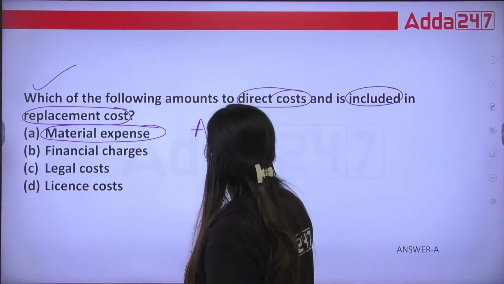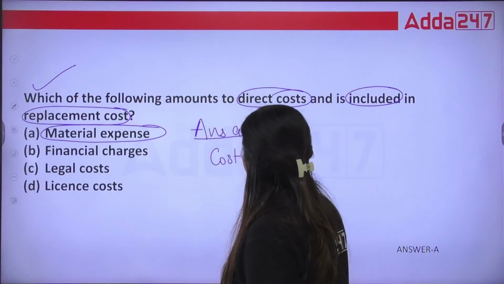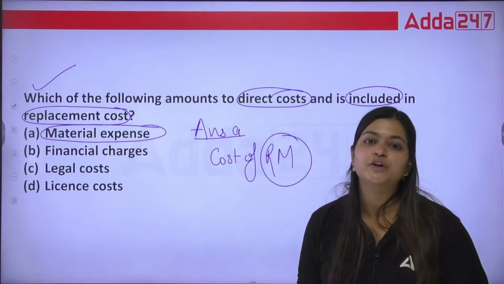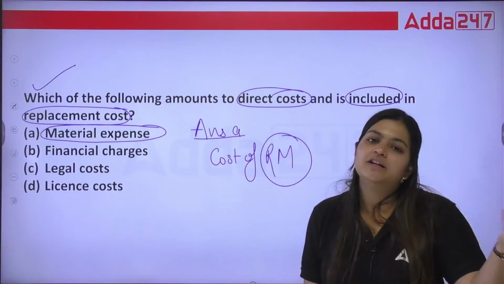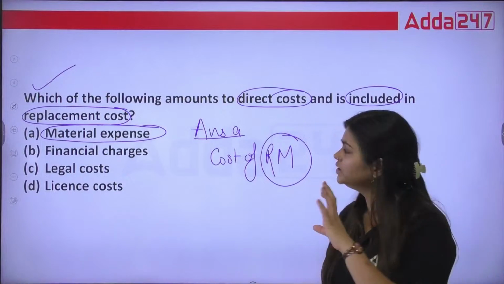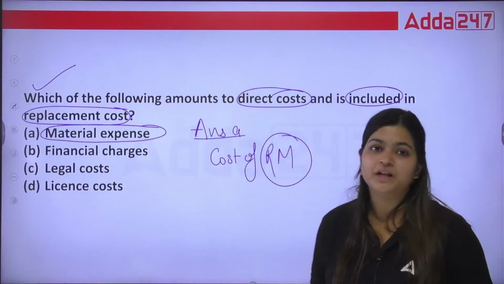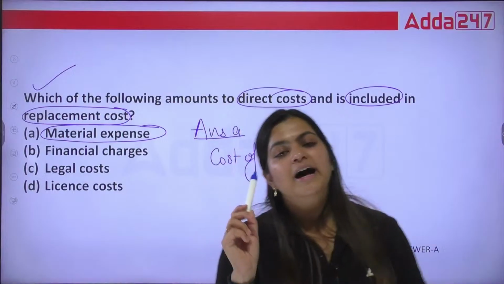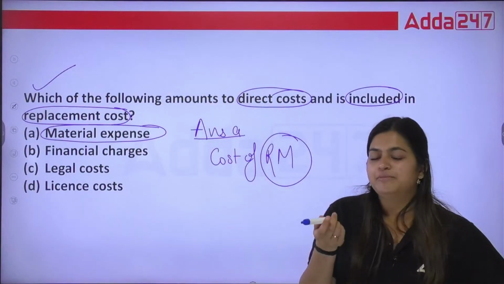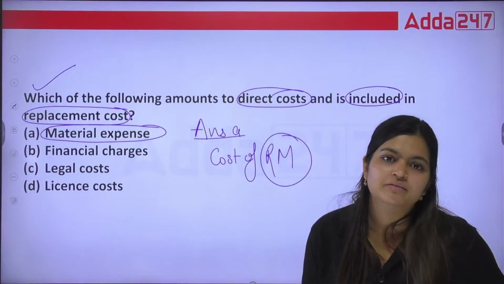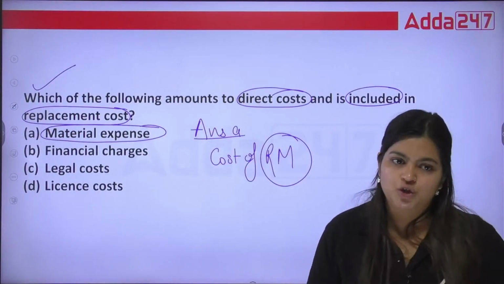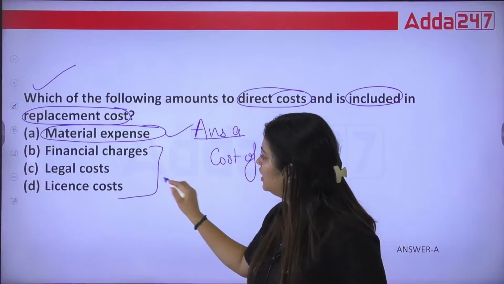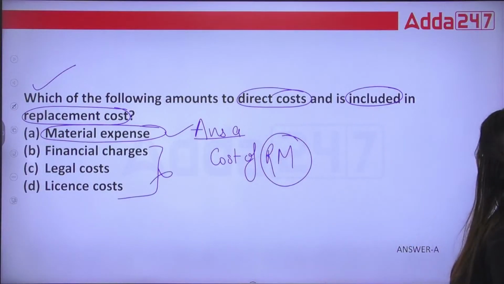So whenever you are calculating cost, we are calculating the cost of raw material because that is a specific cost. If you are not producing that product, you will replace it, you will not add it. So that is what direct cost included in replacement cost means. See, suppose I'm manufacturing this pen, so whatever raw materials I require for this, I will add in that. But what if I'm not manufacturing this pen? I will not add it. Whatever else I'm preparing, I will add that cost. So that's why this is your answer A. Financial, legal cost, license, all these are not your direct cost. Okay, these are your indirect costs.